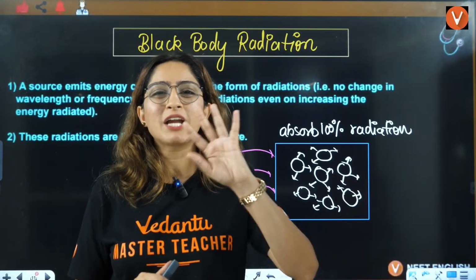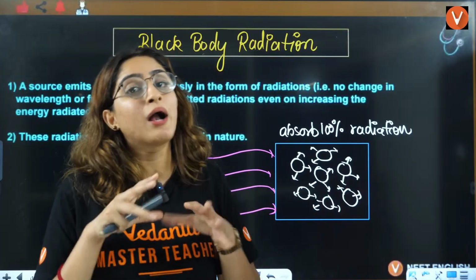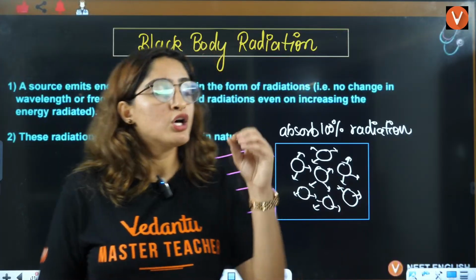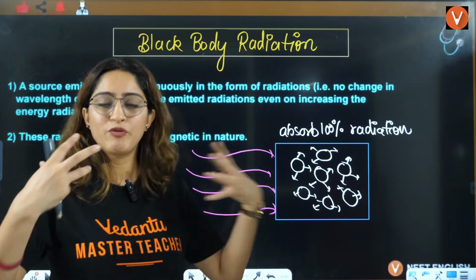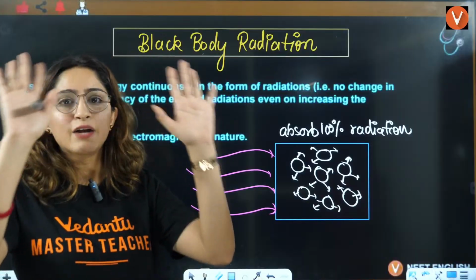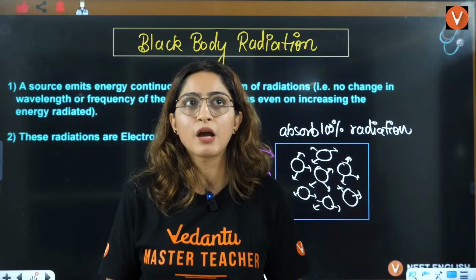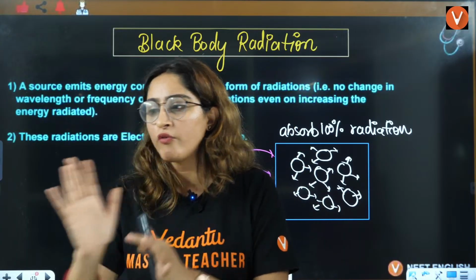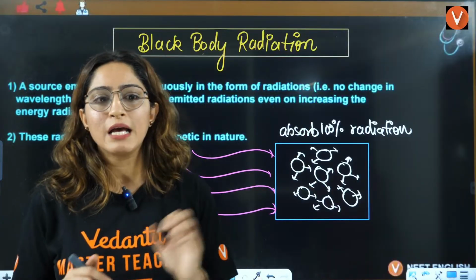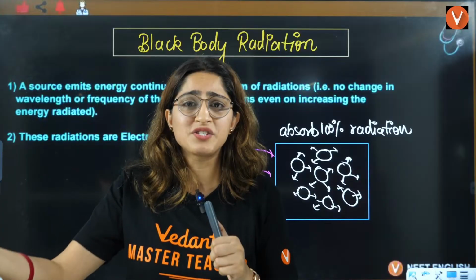But in general, we have gray bodies, which are not absorbing 100%, but almost 100% they are absorbing, right? Okay. So why don't we wear black clothes? Because it is not going to emit. That was the example of a kind of black body, right? So I think now it is clear to you what we are moving towards, right?